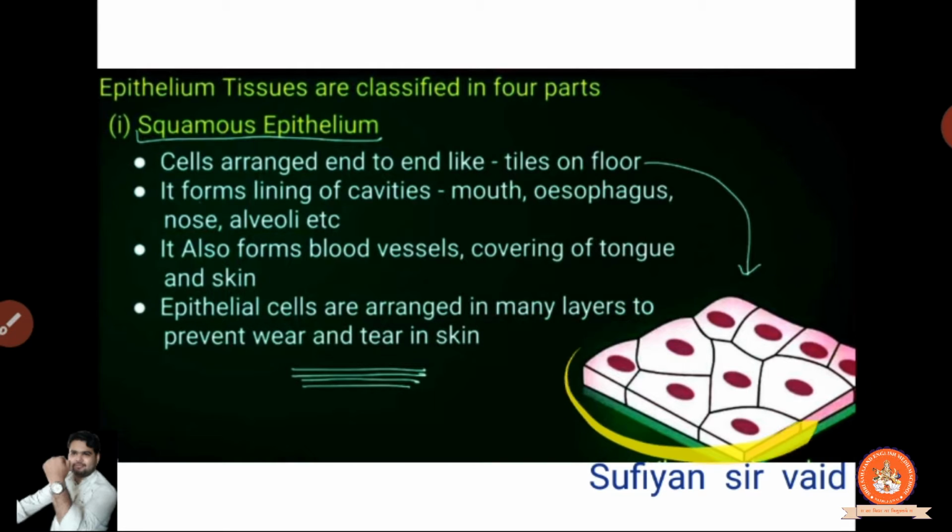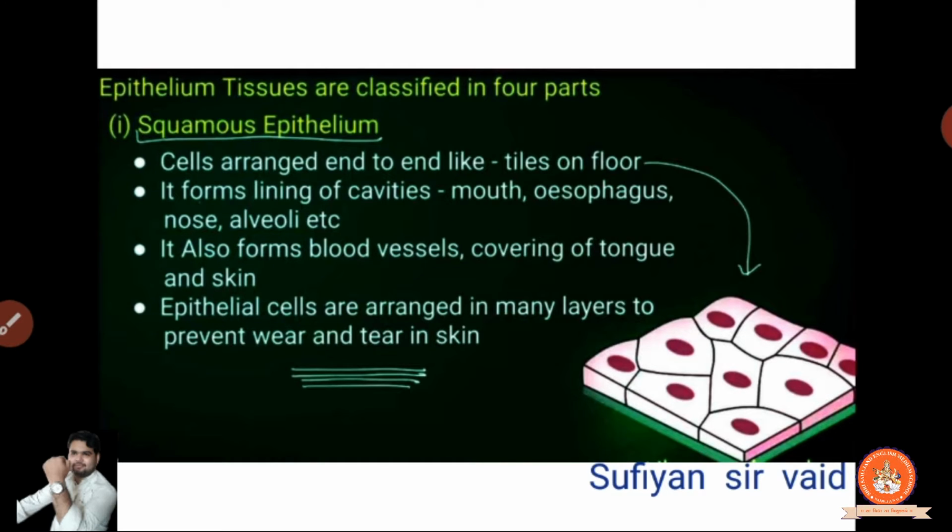Here you are watching the diagram. There are end to end type tiles of a floor. You can observe that it looks like tiles. हर चीज वहाँ पे perfectly connected है end to end type में. Clear? So it looks like tiles of a floor. It forms the lining of a cavity. Means what? It forms the lining, simply the inner portion of the skin. Clear? Lining of the cavity of mouth, esophagus, nose, alveoli, etc. This type of thing is covered.